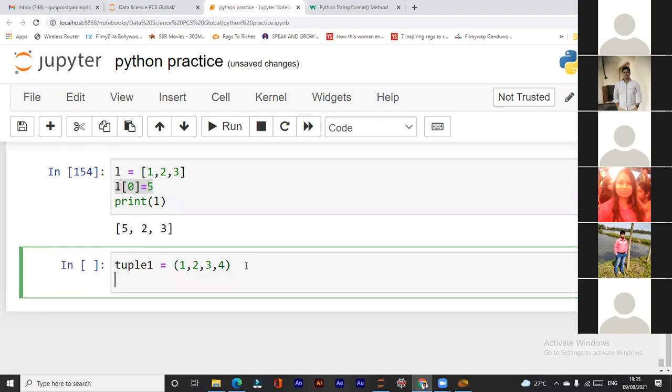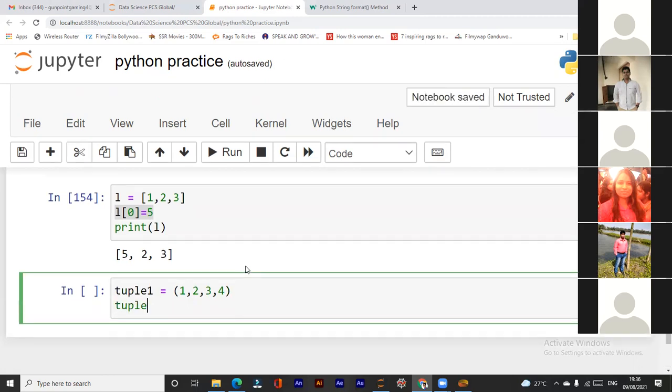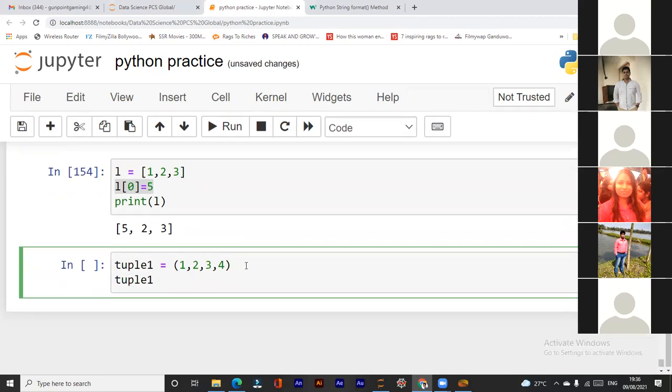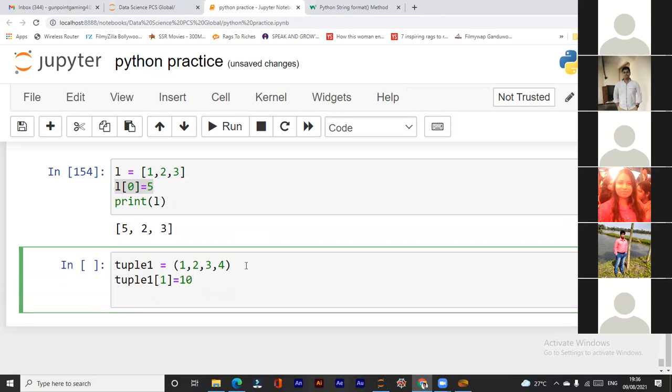Now if I want to change the element at index number 1 to 10, let's see the result.